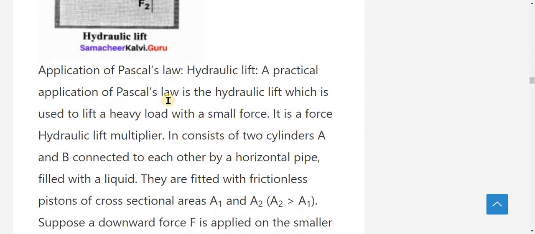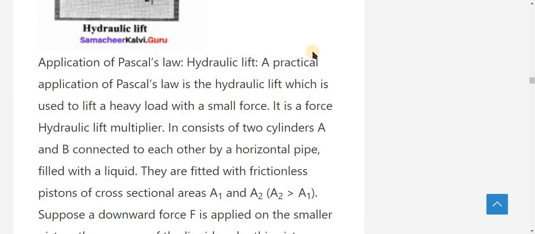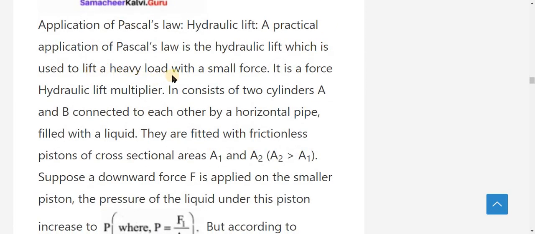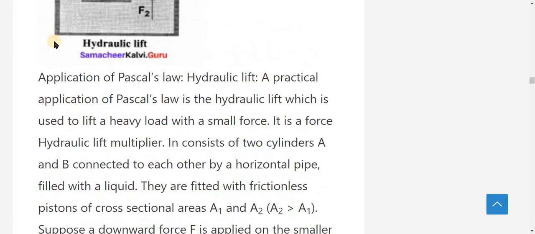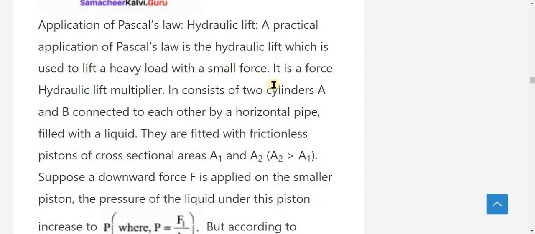A practical application of Pascal's law is the hydraulic lift, which is used to lift a heavy load with a small force. A very small force acts on the A side, but the larger weight of the vehicle is lifted by this smaller force. That is the use of Pascal's law. It is a force multiplier.